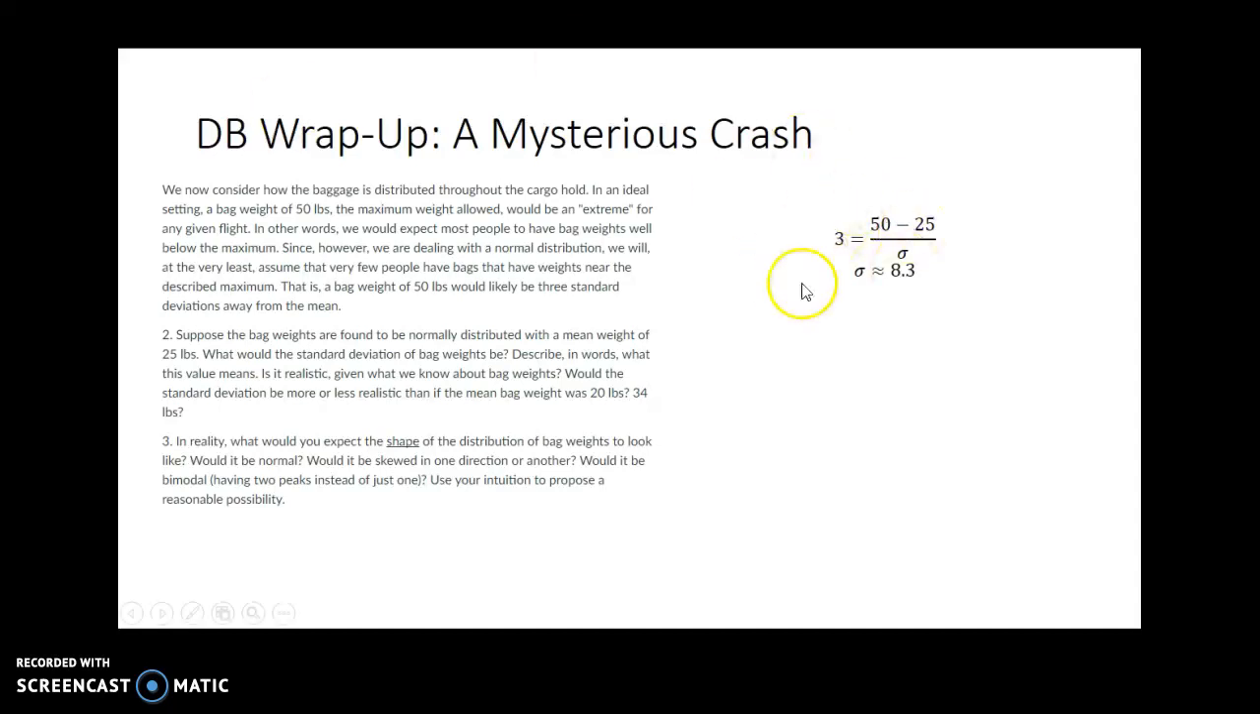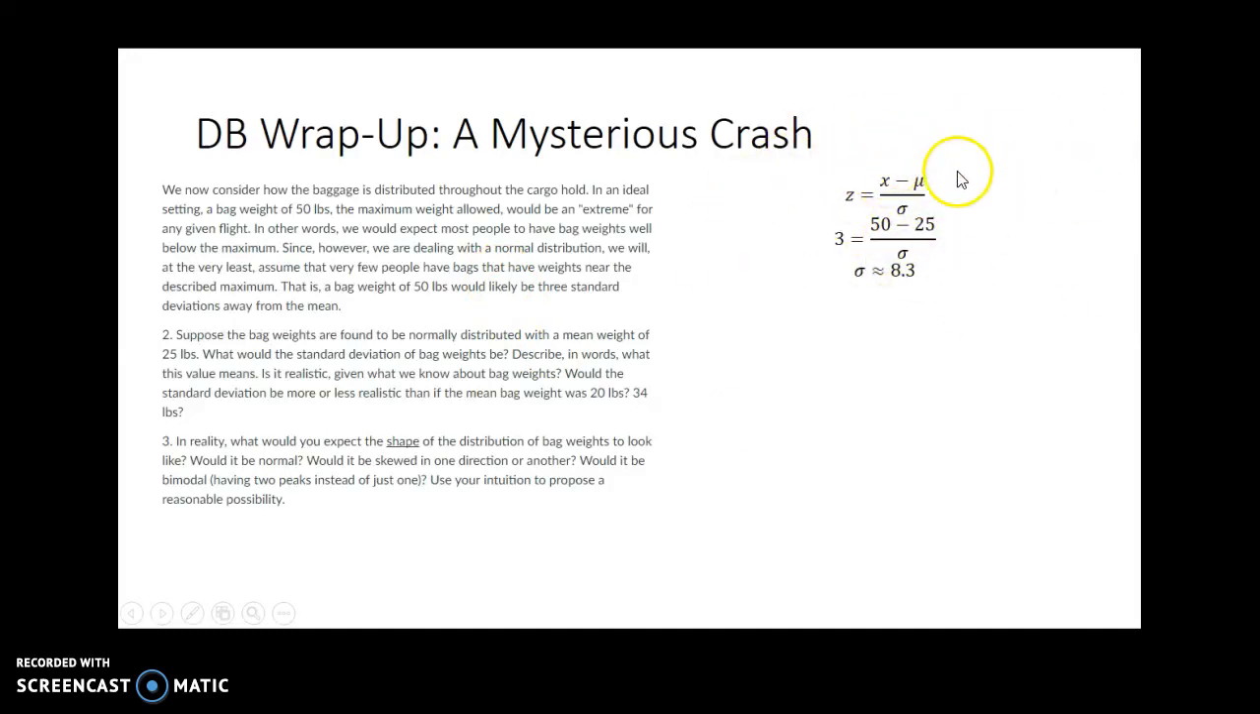So we know that for some value to be 3 standard deviations away from the mean, and the mean is 25 pounds, that means a bag weight of 50 pounds would be 25 pounds above the mean. If I were to solve for sigma, just like solving for x, I would see that the standard deviation would be 8.3. So basically 0% of people would essentially have that bag weight. And that's using our idea of the z-score.